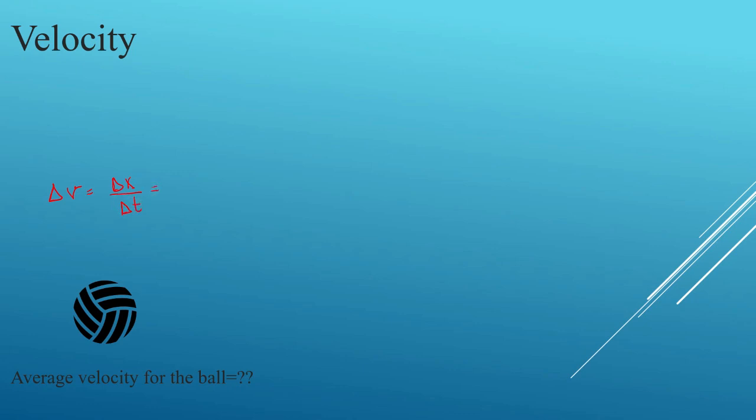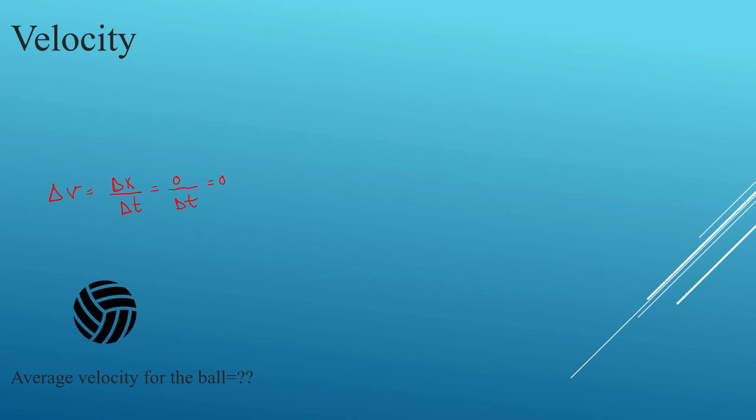So delta x is the displacement and delta t is the time. If my ball comes back to the same position it was, then delta x is going to be 0, and no matter what time I have, my average velocity is going to be 0. So the average velocity for the ball is going to be 0, okay?